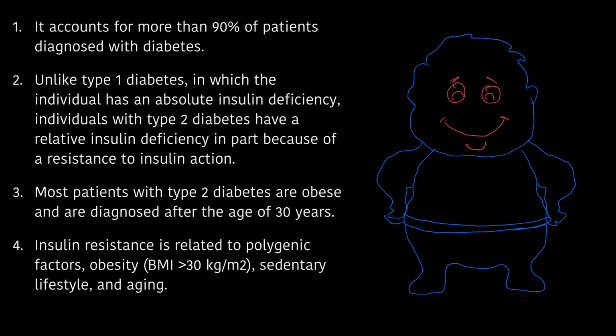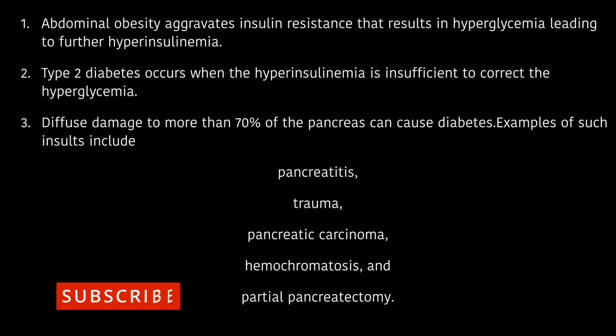Insulin resistance is related to polygenic factors: obesity, sedentary lifestyle, and aging. Abdominal obesity aggravates insulin resistance that results in hyperglycemia, leading to further hyperinsulinemia. Type 2 diabetes occurs when the hyperinsulinemia is insufficient to correct the hyperglycemia.